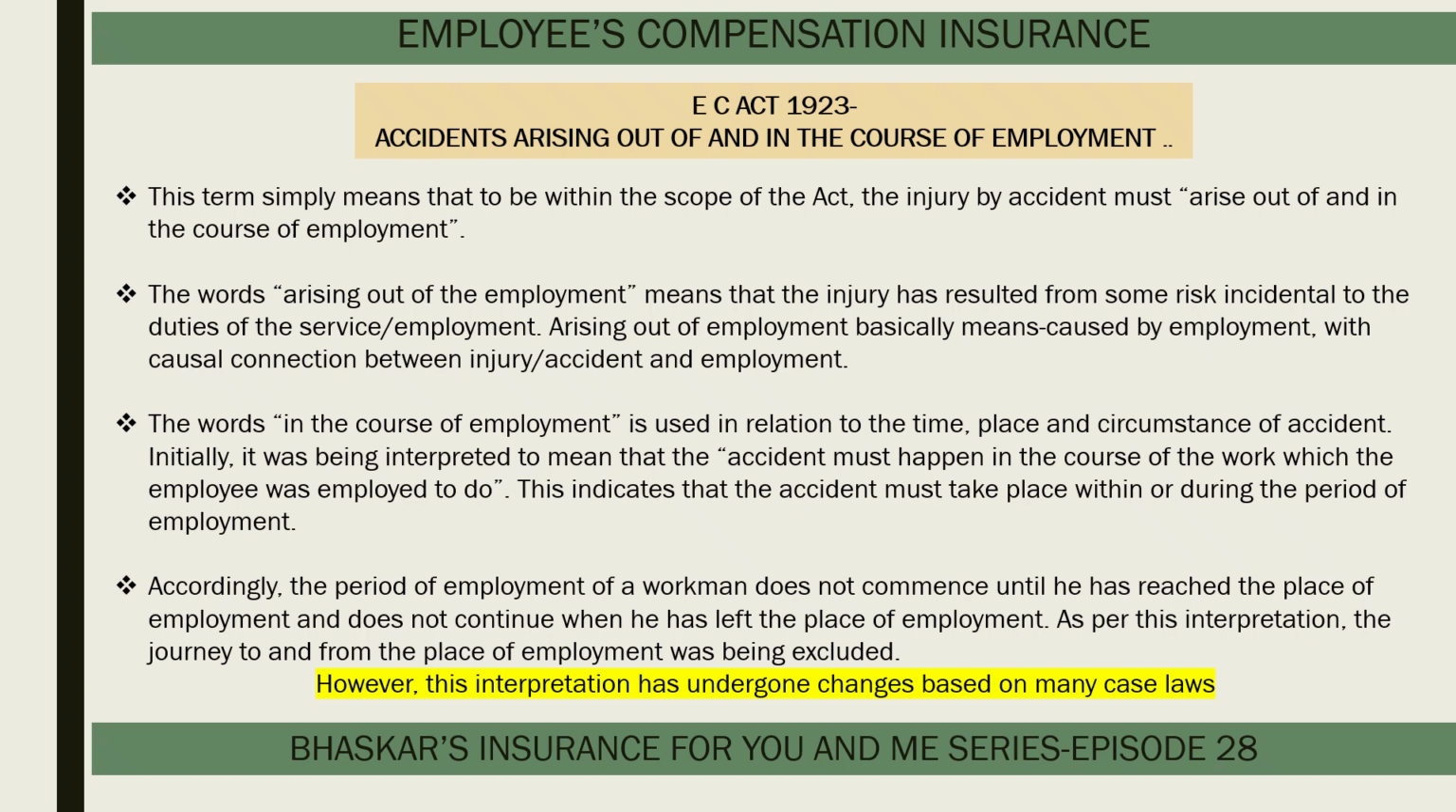The next term we will look at is the accident arising out of and in the course of employment. This is a very critical term in the EC Act and it plays a very important role in defining the scope of the Act. This term simply means that to be within the scope of the Act, the injury by accident must arise out of and in the course of employment. The words arising out of the employment mean that the injury has resulted from some risk incidental to the duties of the service or employment. Arising out of employment basically means it's caused by employment, with a causal connection between injury, accident, and employment.